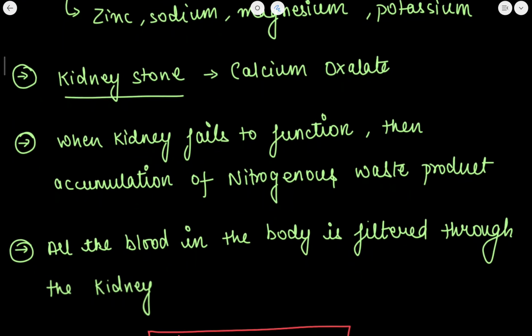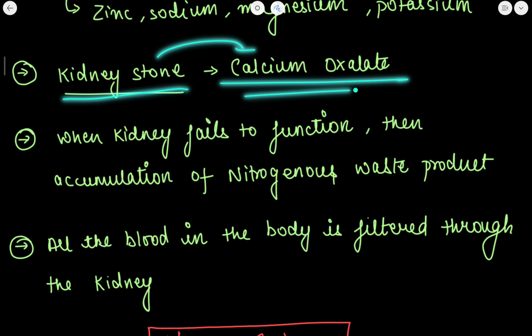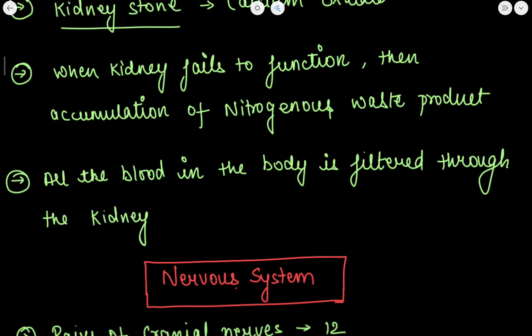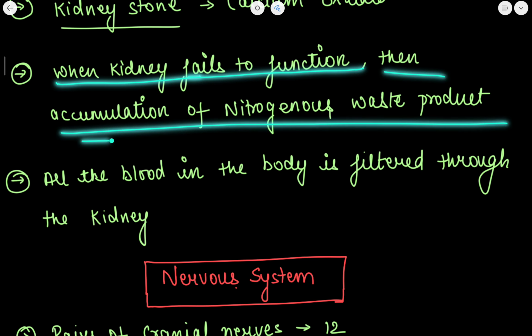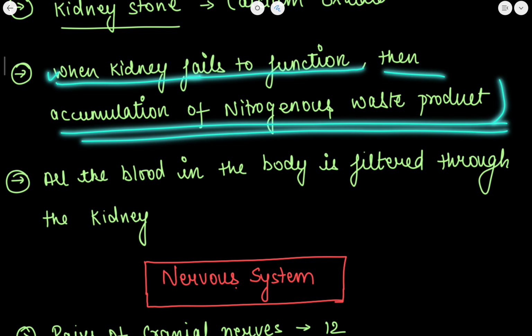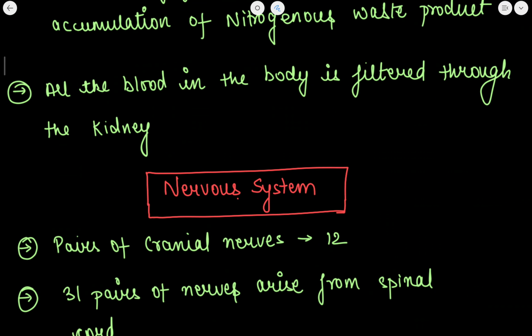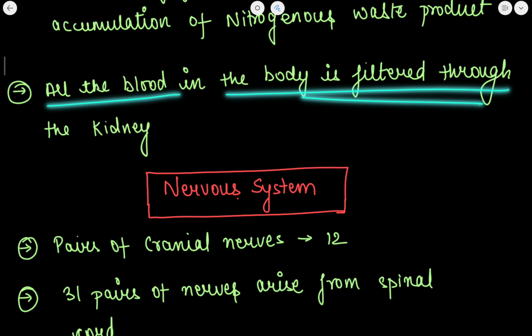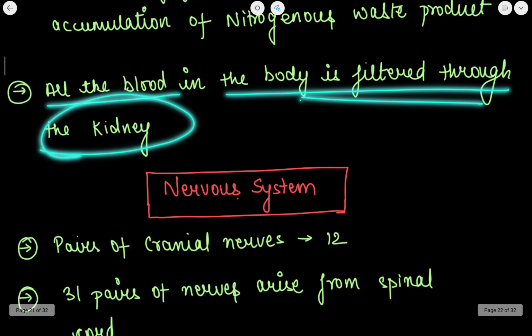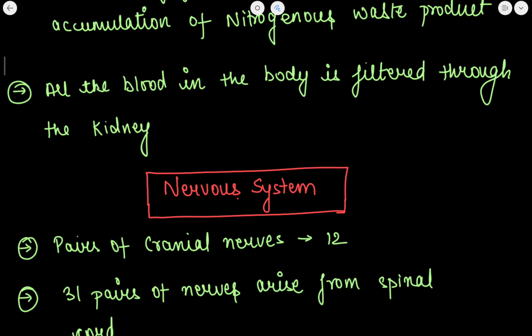Now the next thing is kidney stone. Kidney stones are formed by calcium oxalate. Now when the kidney fails to function, then the accumulation of nitrogenous waste product is there in the kidney, and it leads to damaging the kidney. All the blood in the body is filtered through the kidney. This I have already told you. When this fails to perform, the kidney gets damaged and the person has to go through dialysis for the purification of blood.